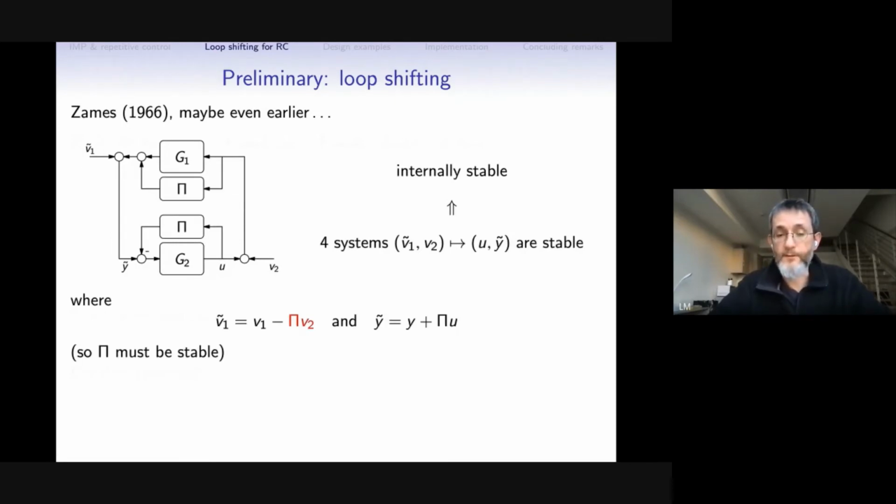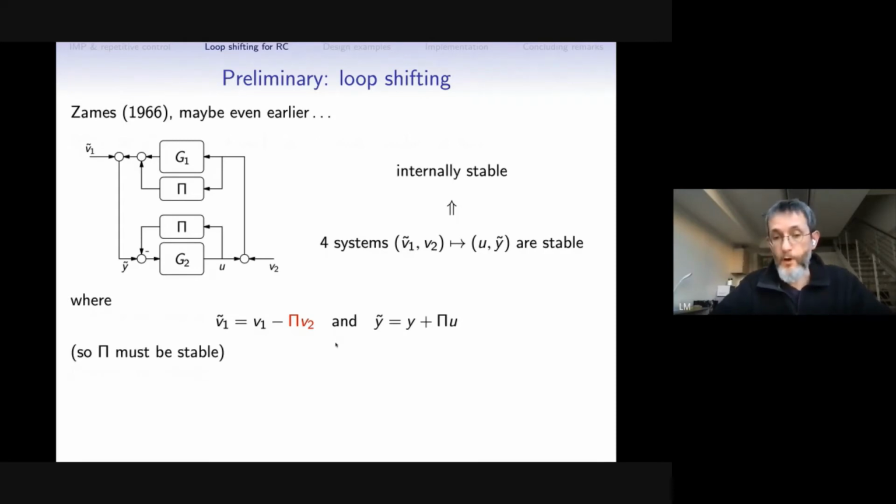So then we have this interconnection, and now it is in more or less the same form as we had before with the new G1 and new G2, but those two signals are different from the original signals, V1 tilde and Y tilde. They depend on pi, which means that in order to keep internal stability, we need to have stable pi.